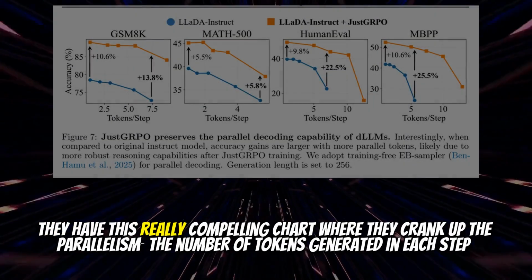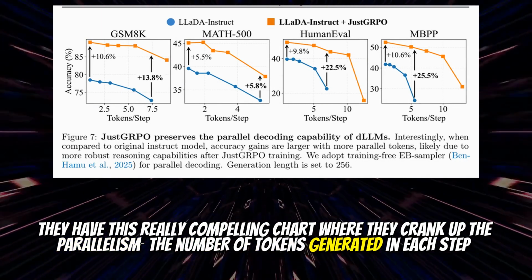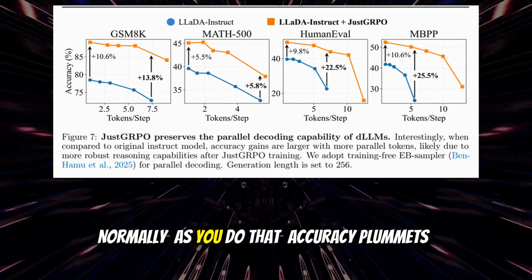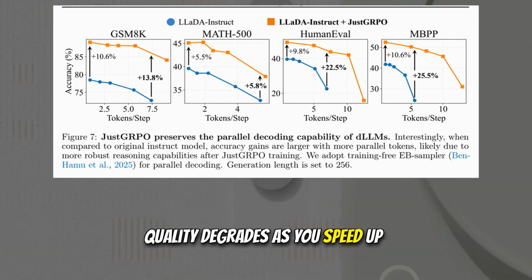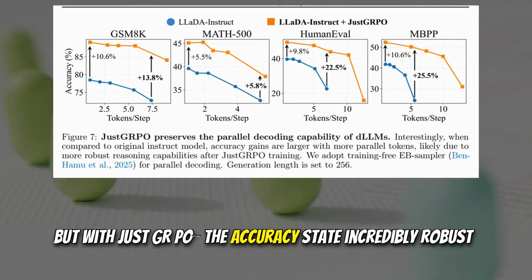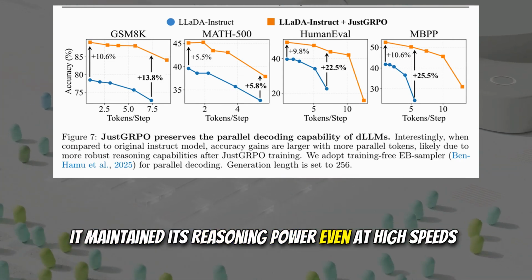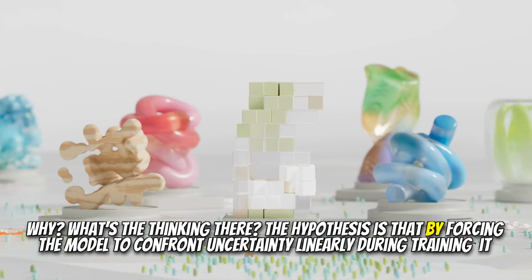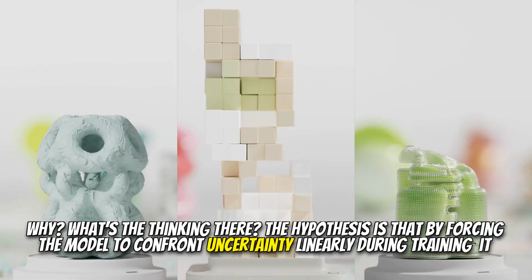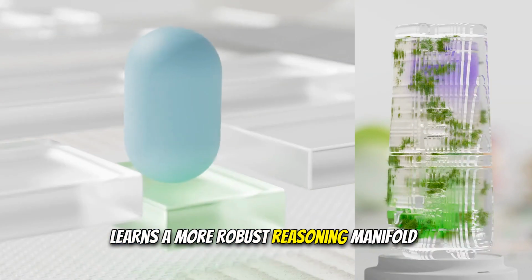Yes. They have this really compelling chart where they crank up the parallelism, the number of tokens generated in each step. Normally, as you do that, accuracy plummets. Right. Quality degrades as you speed up. But with JustGRPO, the accuracy stayed incredibly robust. It maintained its reasoning power even at high speeds. Why? What's the thinking there? The hypothesis is that by forcing the model to confront uncertainty linearly during training, it learns a more robust reasoning manifold.